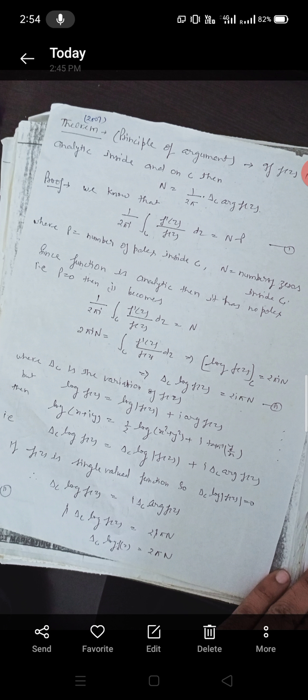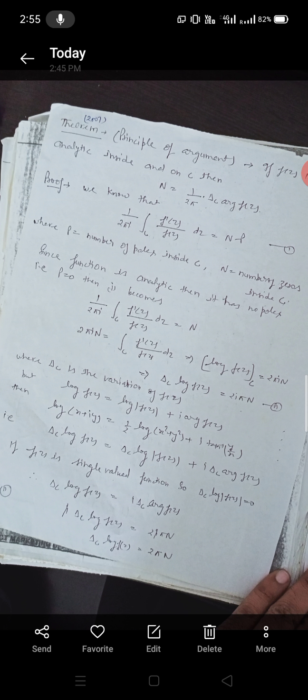Here delta C is the variation of f(z), but log f(z) is equal to log mod of f(z) plus i argument of f(z). Then log (x plus iy) is equal to 1 by 2 log of (x square plus y square) plus i tan inverse y upon x. That is delta C log f(z) is equal to delta C log mod of f(z) plus i delta C argument of f(z).